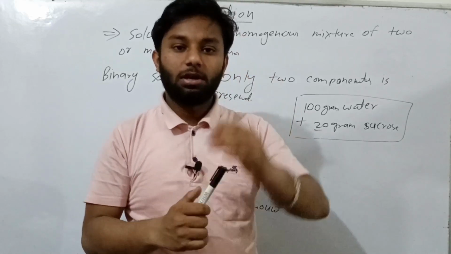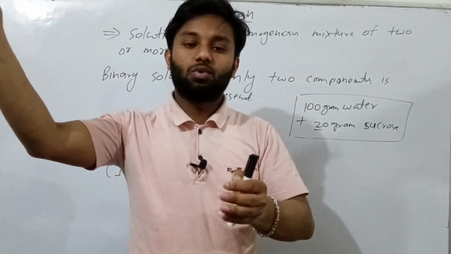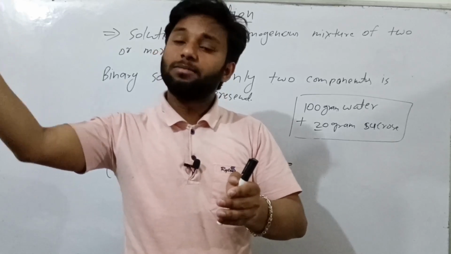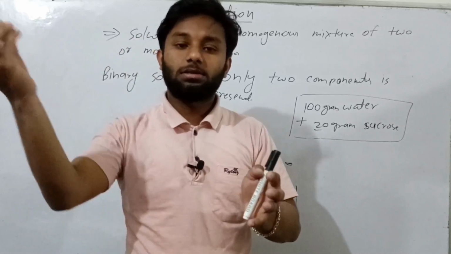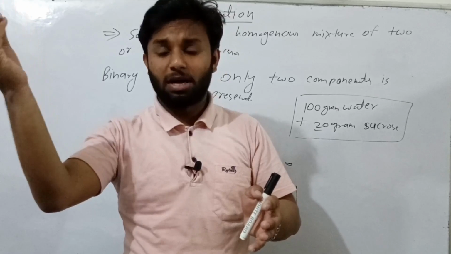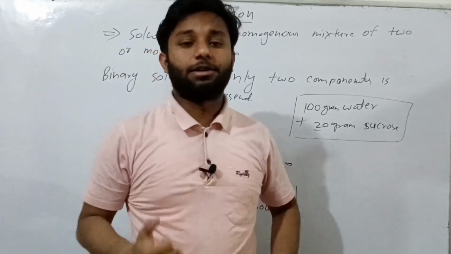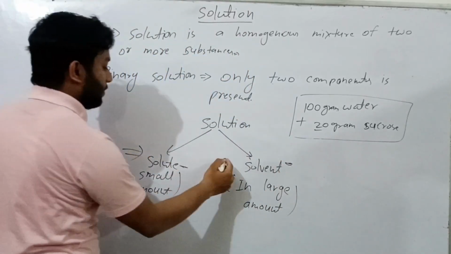In that solution you use water in a large amount, but the substances like sucrose and glucose that are mixed in the solvent are known as solute, because here we use solute in a small amount and solvent in a large amount. That is the meaning of solute and solvent.